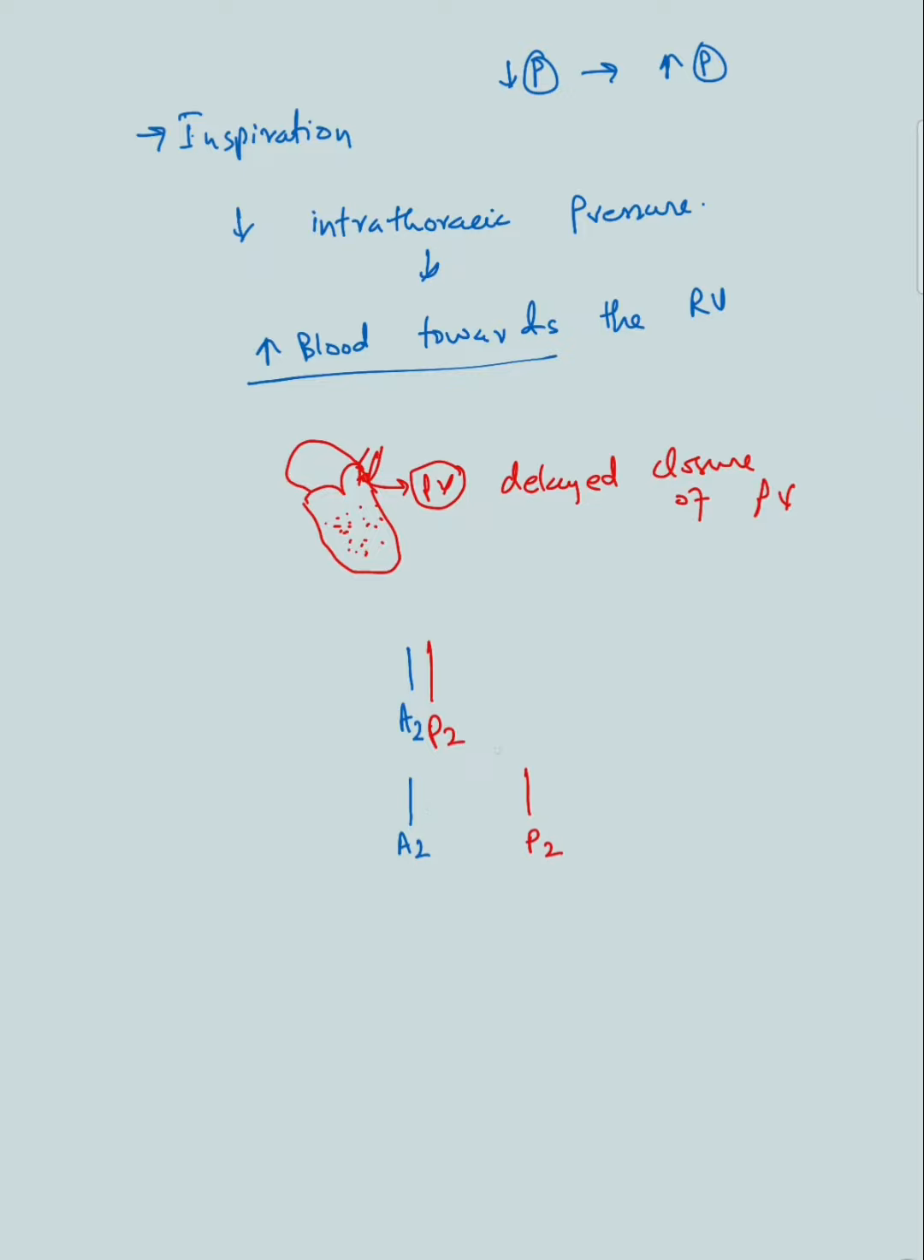Okay, so this is physiologic split. This whole thing is the physiologic split. And when you expire again, so this is expiration, this is inspiration, and then when you expire again, you will come back to your normal positions, a single S2. Okay, so this is what happens normally. So this was the physiologic split.